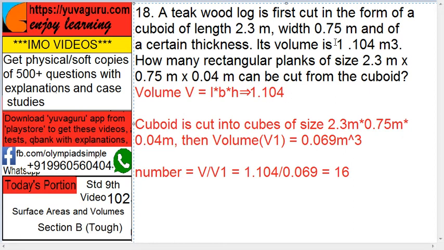Now volume of the plank is what? This 2.3, 0.75 and 0.05. Just multiply them. You get 0.069 cubic meters. Now what are the number of planks that can be formed? This volume upon this volume. 1.104 by 0.069, you get 16. That's the required answer. Many books go to find the thickness of this, saying H and all these things.